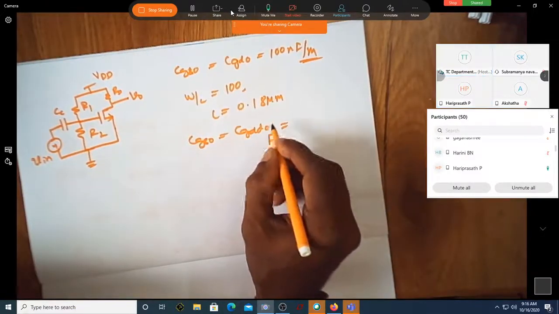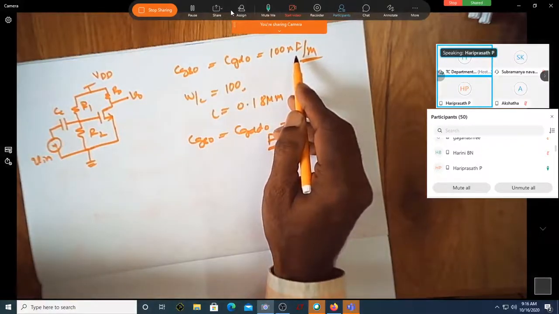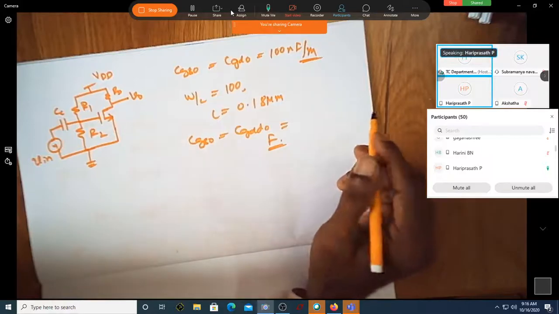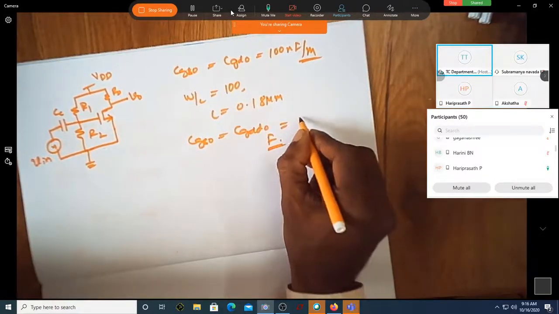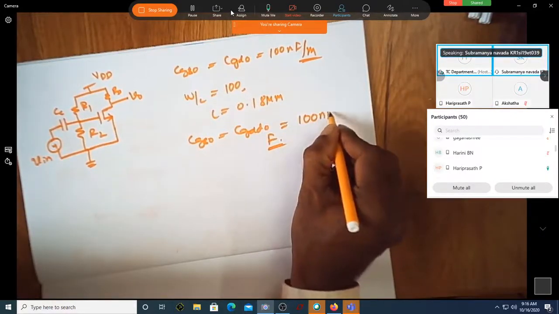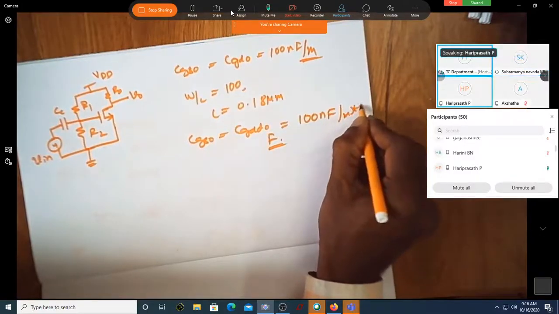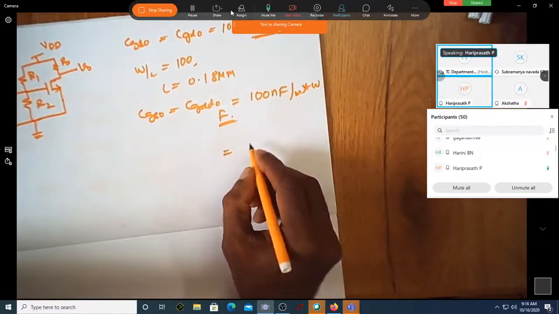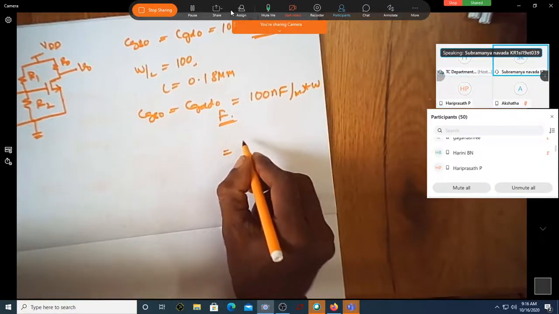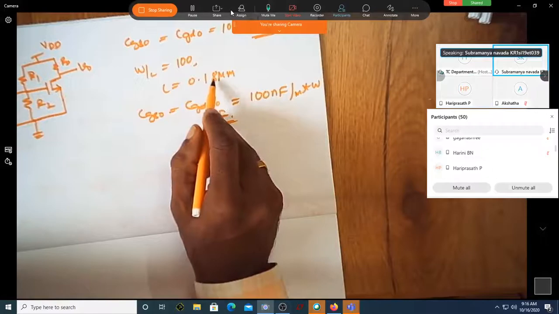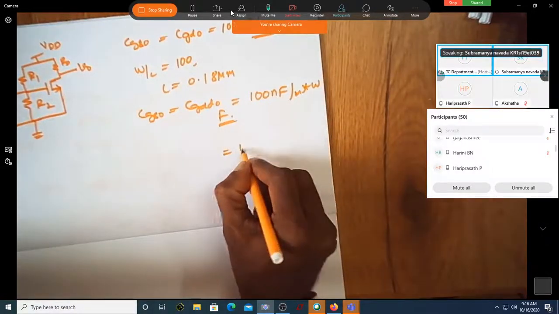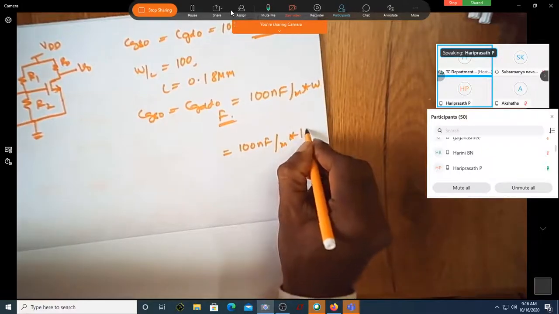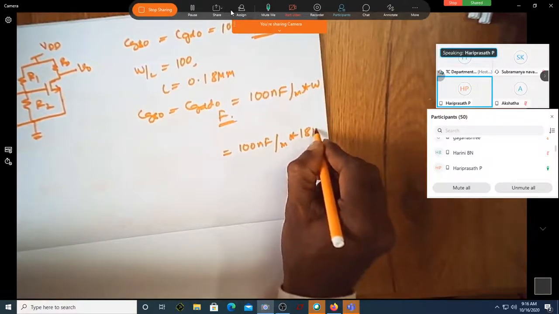So I know that this is per unit width capacitance. How do you get the capacitance of that overlap capacitance? This is multiplied by the width, sir. 100 nanofarad per meter multiplied by the width. So what is the width now? Width is 18 micrometer, since L is 0.18 micrometer and W by L is 100. It is 100 nanofarad per meter multiplied by 18 micrometer.